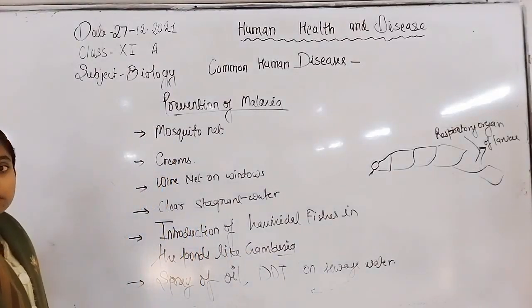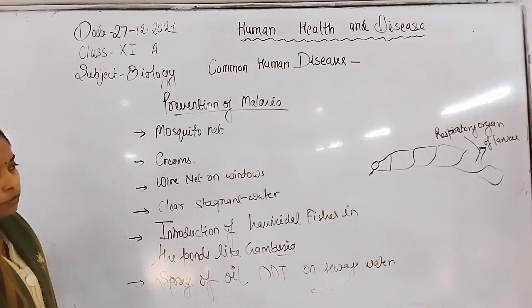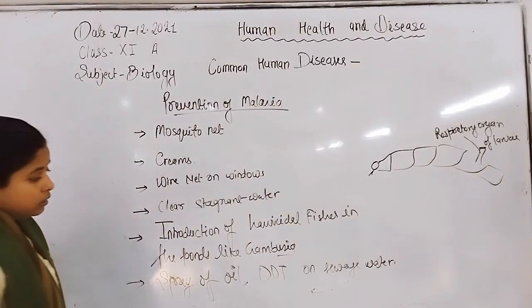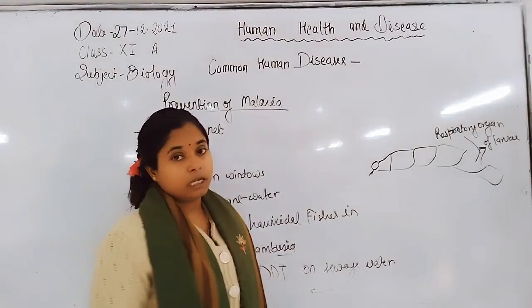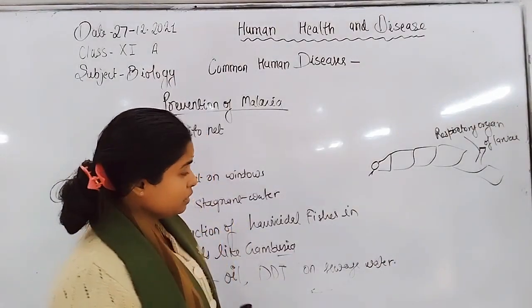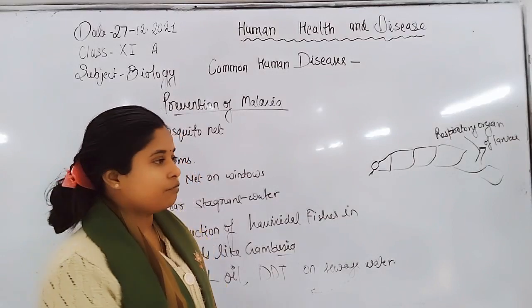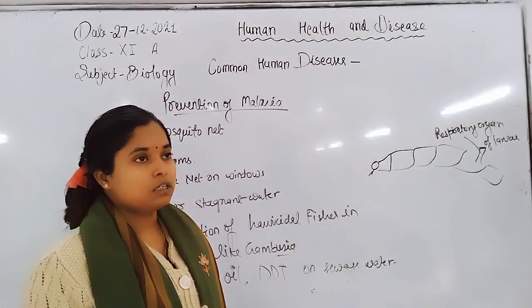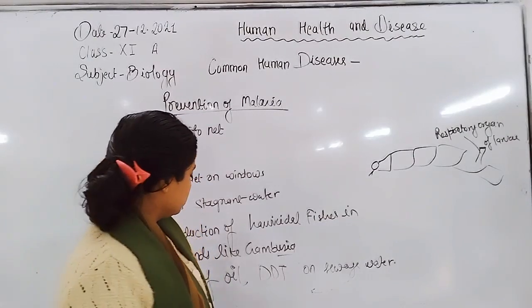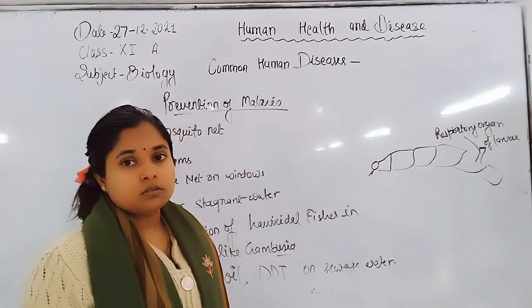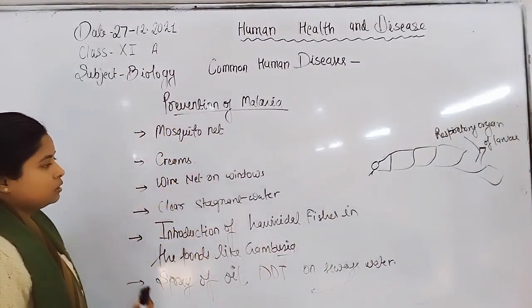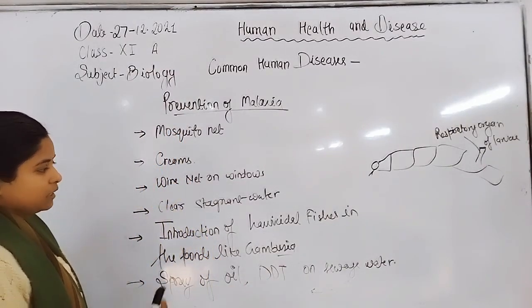The infective agent for humans is the sporozoite, and the infective agent for the female Anopheles mosquito is the gametocyte. First they infect the liver, and second they infect the RBCs, and hemozoins are released by the RBCs after the infection caused by the sporozoite. And the symptoms which arise in the human being are caused by the hemozoins